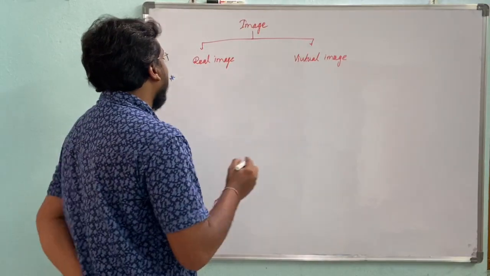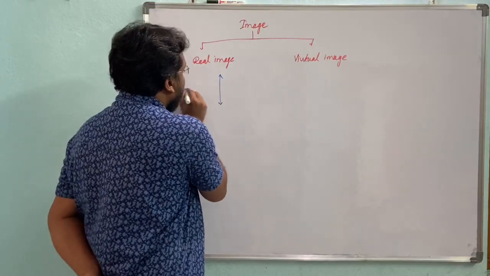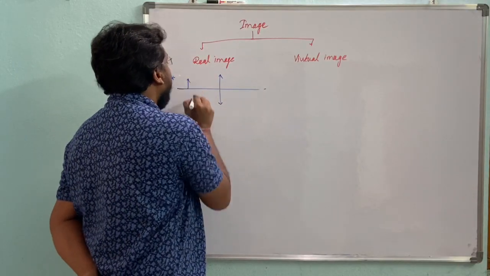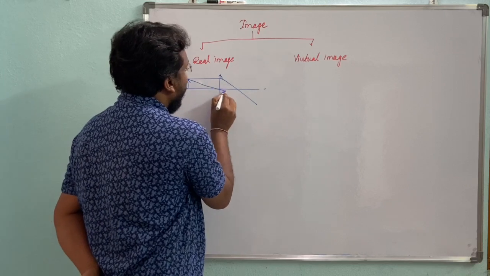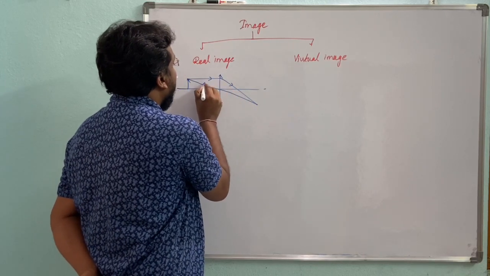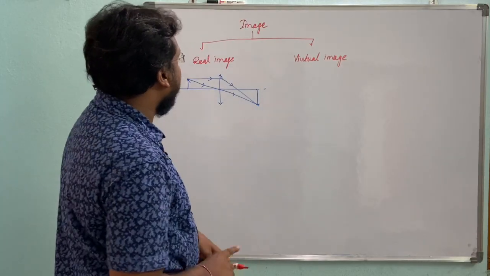Here I will give one example. For example, I have taken a lens. Okay, your object. So here the image.